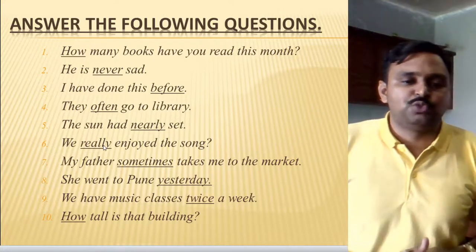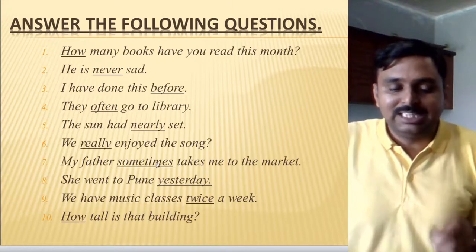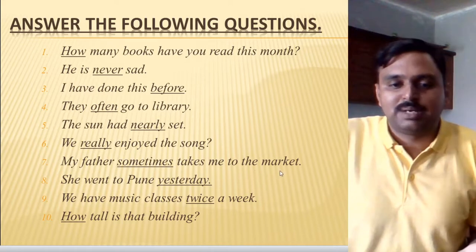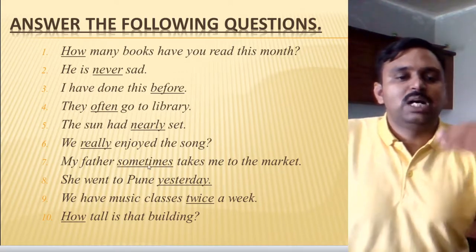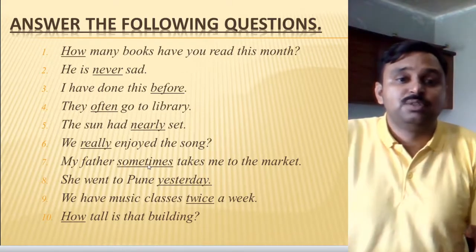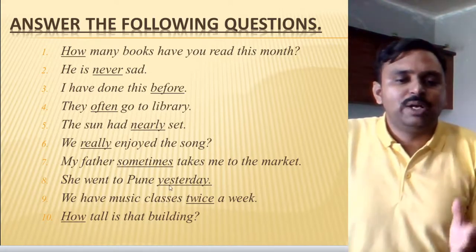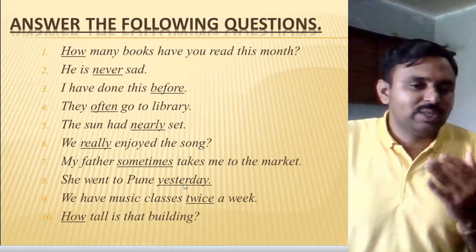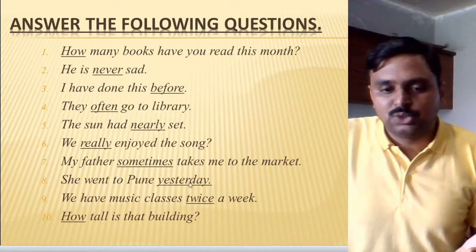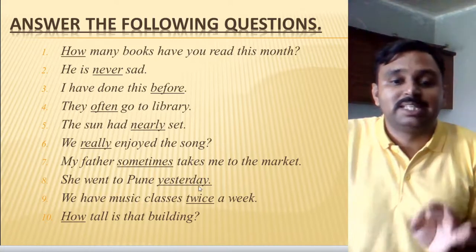Number 7, my father sometimes takes me to the market. So "sometimes" tells you how many times the particular action has happened. Sometimes he is going to the market. Hence it is an example of adverb of frequency. Okay, let's go for the eighth example. She went to Pune yesterday. If I ask you the question, when did she go? The answer comes: yesterday. So you are giving the answer for when, and because of that reason it is an example of adverb of time.